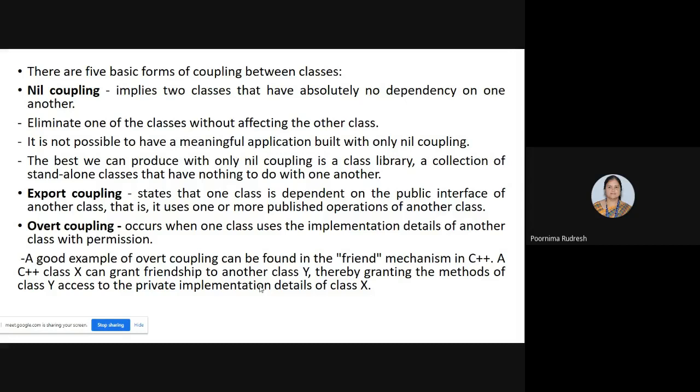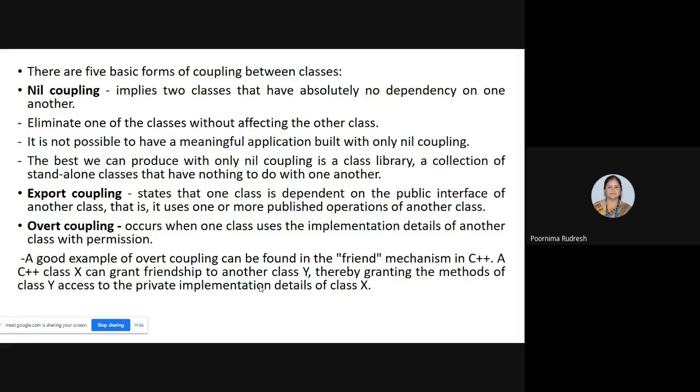Now clear? With nil coupling, the best we can produce is a class library, where the class library is a collection of standalone classes that have nothing to do with another class. Understood? So what is nil coupling? I explained: two classes that have absolutely no dependency on one another, and the advantage is we can delete a class whenever we want without affecting other classes.